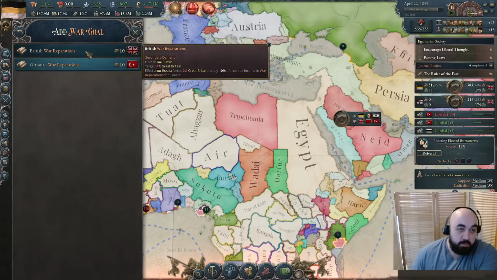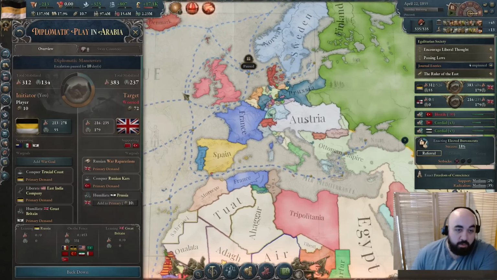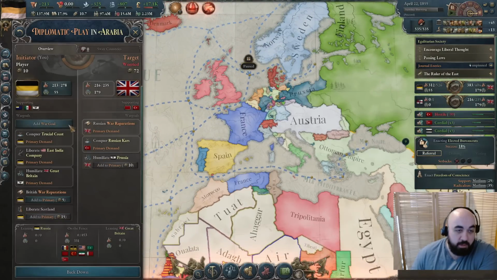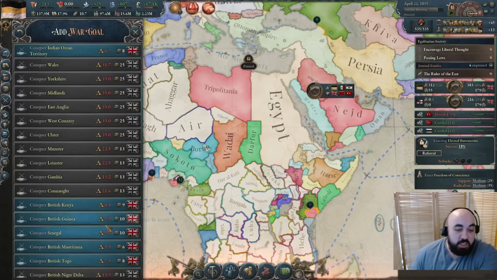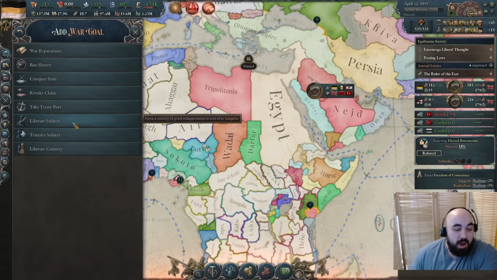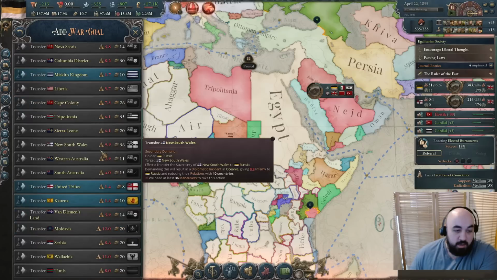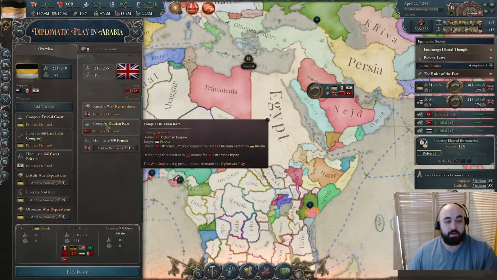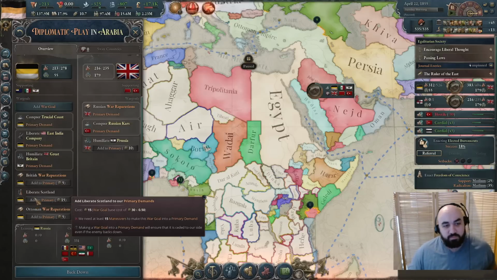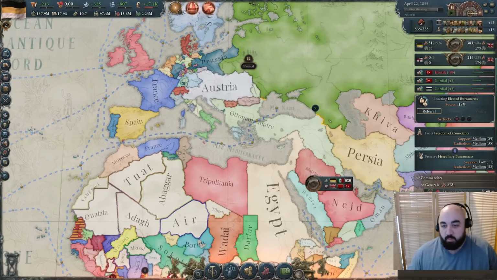We are going to go for war reps on Britain. We are going to go for Liberate Country Scotland, which is why we put the North Sea interest in, otherwise we would not be able to do that. And now we can maybe conquer state, but generally taking off GPs is really expensive on the infamy, and we're looking to do low infamy plays. That way we could transfer one of these guys. I think I like the Trucal Coast. I think we'll just take war reparations off Britain if we can do this, and this is all the things. We see that humiliate, liberate, and conquer Trucal Coasts are our primary war goals here.